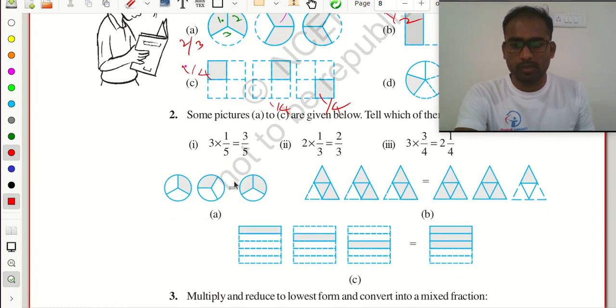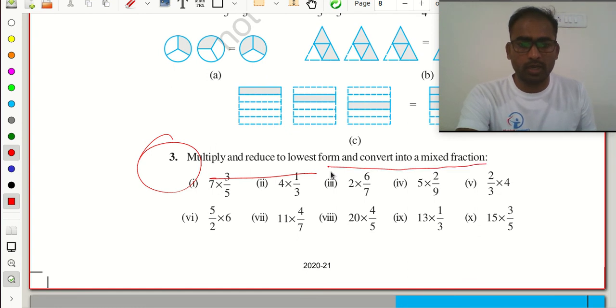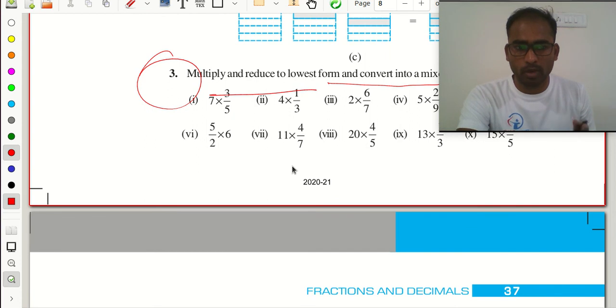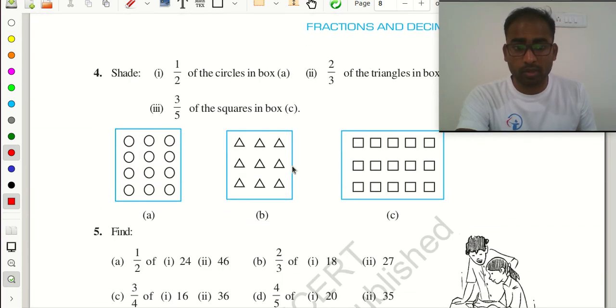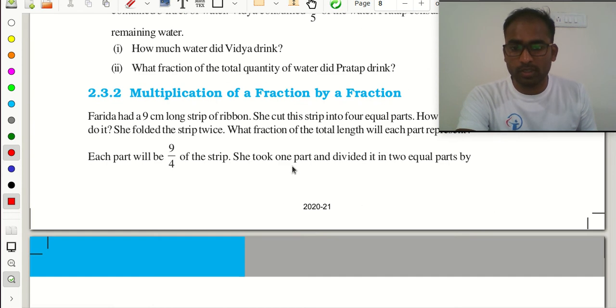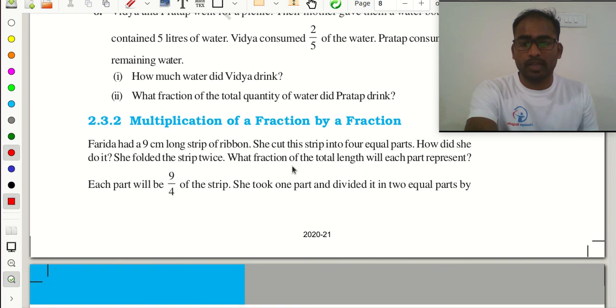Okay. And we solve the remaining problems. Here just multiply, reduce to the lowest form and convert into a mixed fraction. You know how to multiply a whole number with a fraction and how to convert an improper fraction to a mixed fraction. Okay.